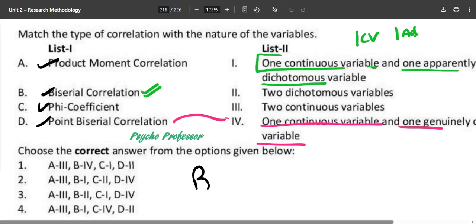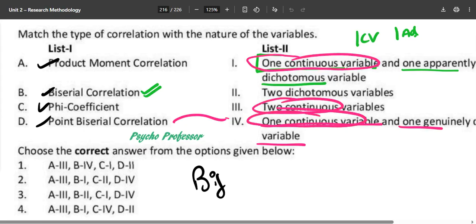Now the biggest problem is how you will remember this. What should be the code you need to remember? So 1AD you can say for point biserial. Point biserial. Now it is so simple. See, a continuous variable is included in these three.